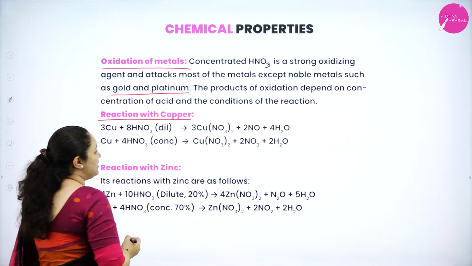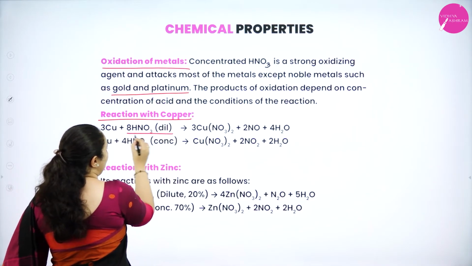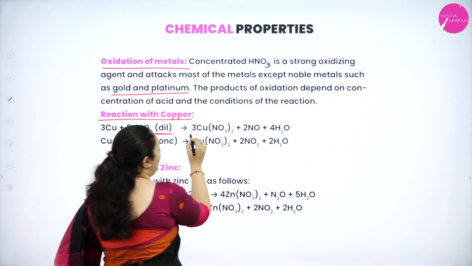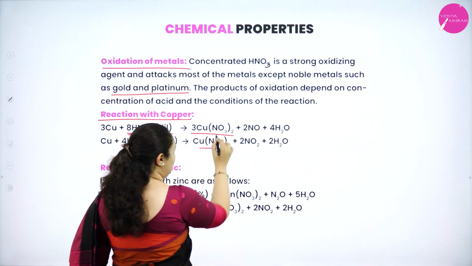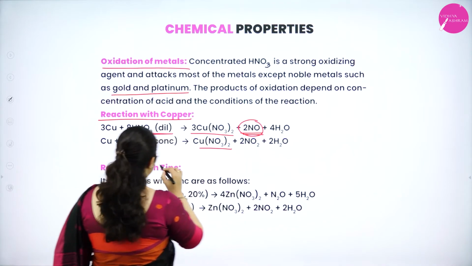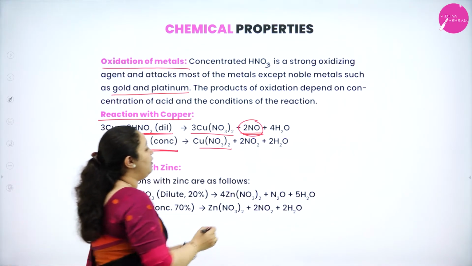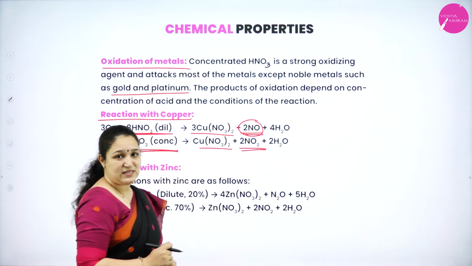That is, first one is reaction with copper. You can see copper, when it is treated with dilute nitric acid, it will form copper nitrate, that is the common product here, and with dilute nitric acid it will form nitric oxide gas, whereas copper, when it is treated with concentrated nitric acid, it forms nitrogen dioxide gas.